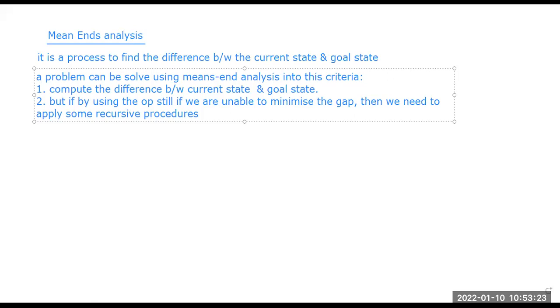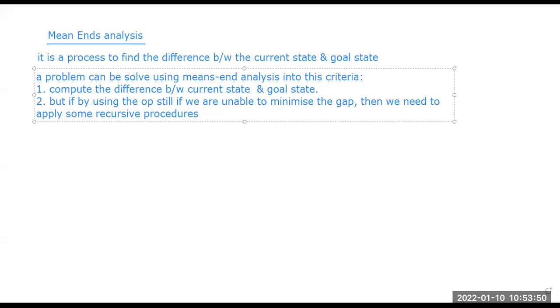That I need to fulfill my hunger, right? So for that, either I have some food with me, or if the food is not with me, then I need to buy some food from nearby stores or maybe order online. So these are some conditions depending upon my current state to reach my goal state, right?